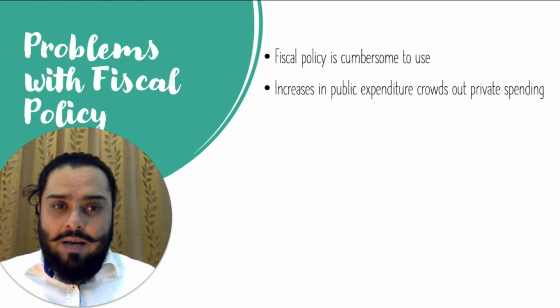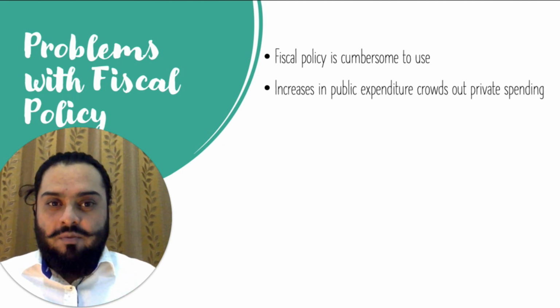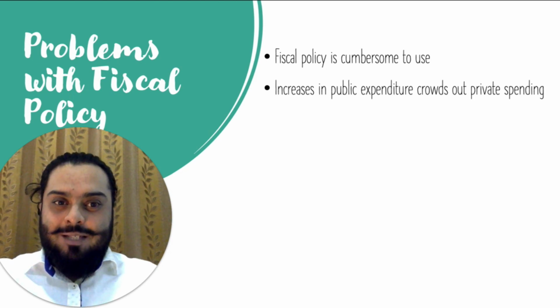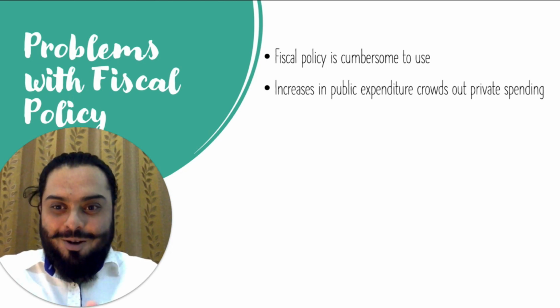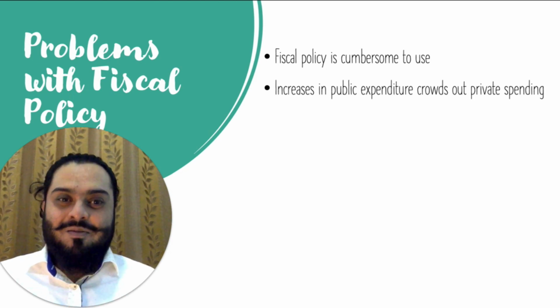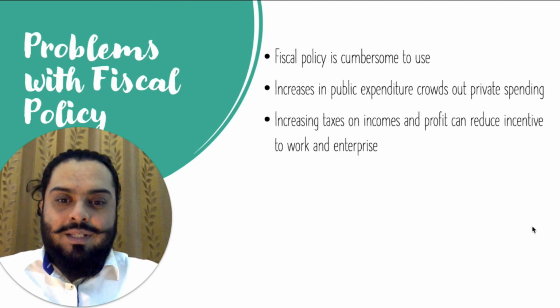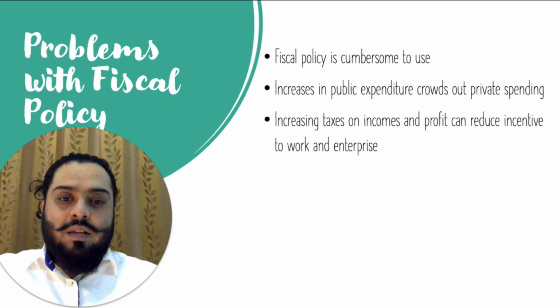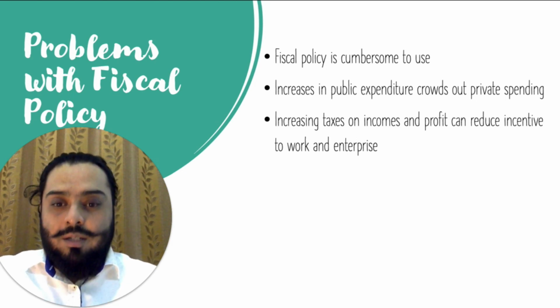When they're buying a house or a car, they often borrow money from the bank. But if the banks have less money available because they have lended them all out to the government, it can cause crowding out effect.